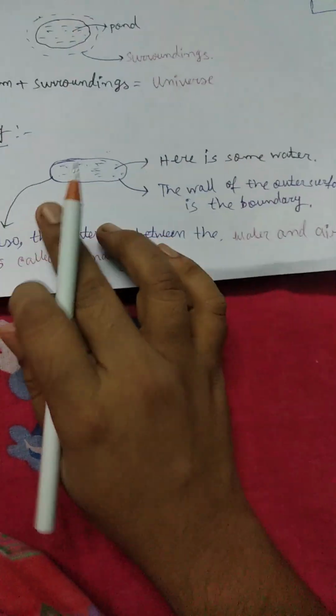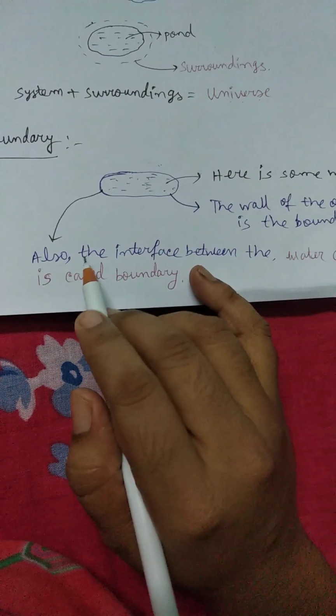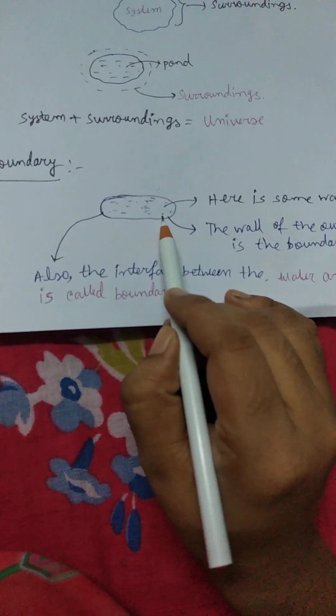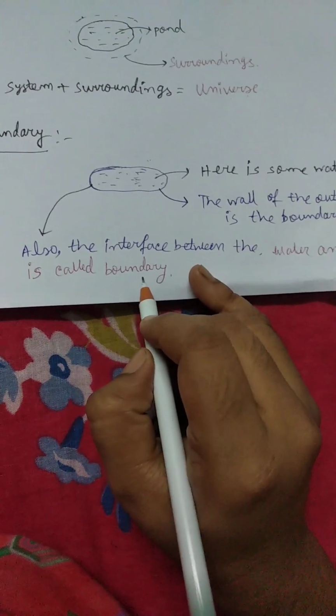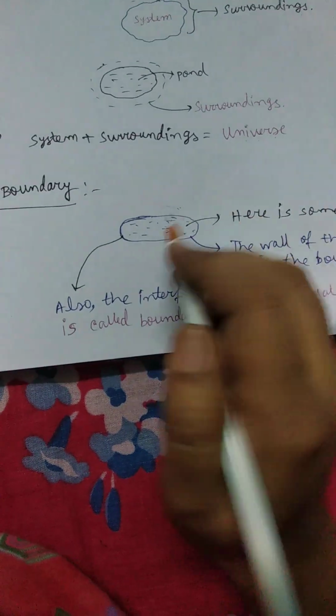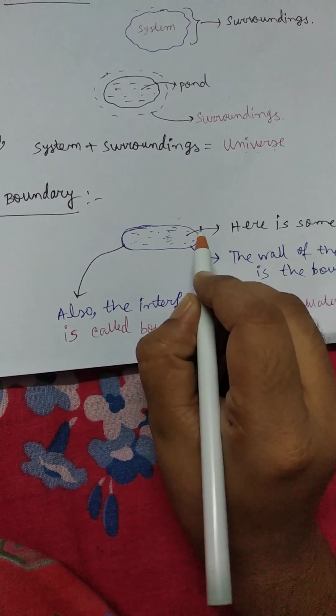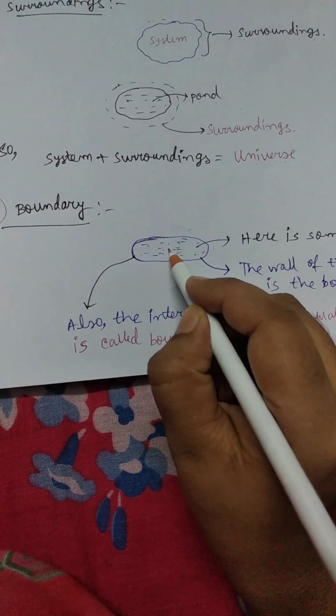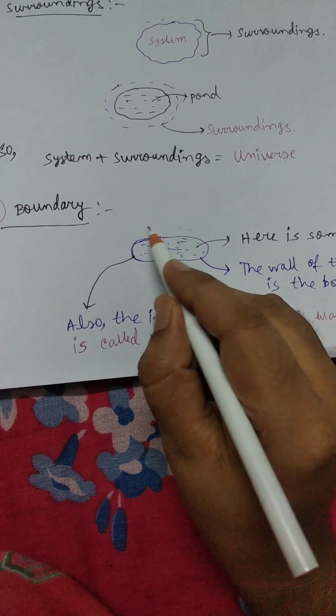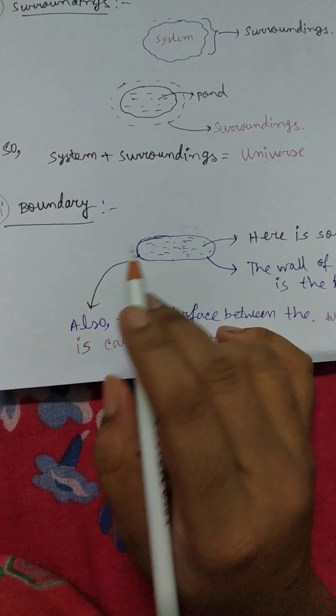So the outer surface wall is the boundary. Also the interface between water and air is called a boundary. You also know the air is blowing above the pond, so the interface between the water of the pond and the air is also called the boundary.